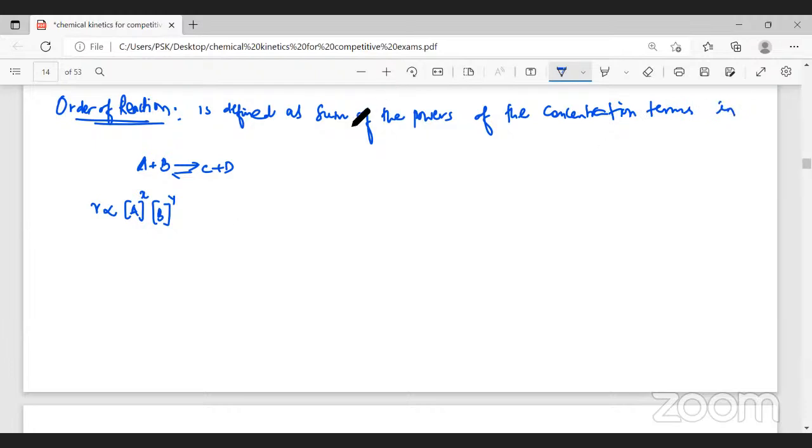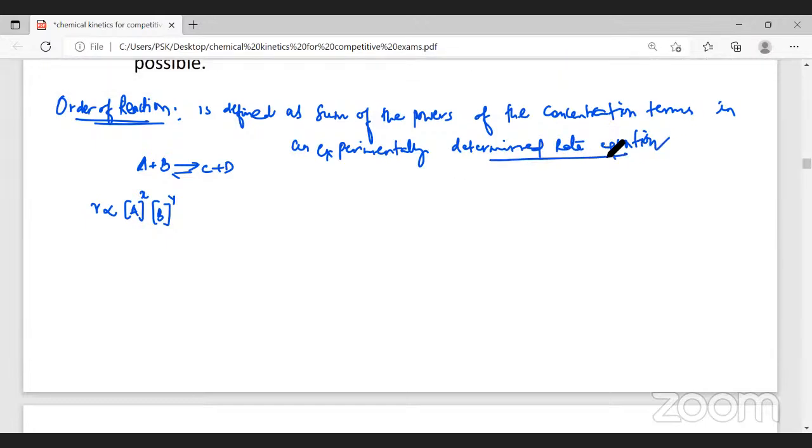in an experimentally determined rate equation. Now you see, order is determined experimentally.